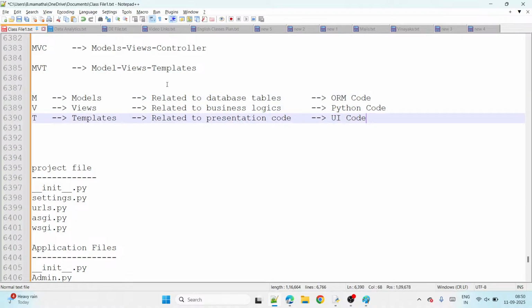In the models.py file and the views.py file, in the models file what do we write? We write the ORM code. That's called ORM language, guys. It's a combination of ORM plus Python, both. Templates means what? Presentation code means which one? UI: HTML, CSS, Bootstrap. That's what we write there, guys.